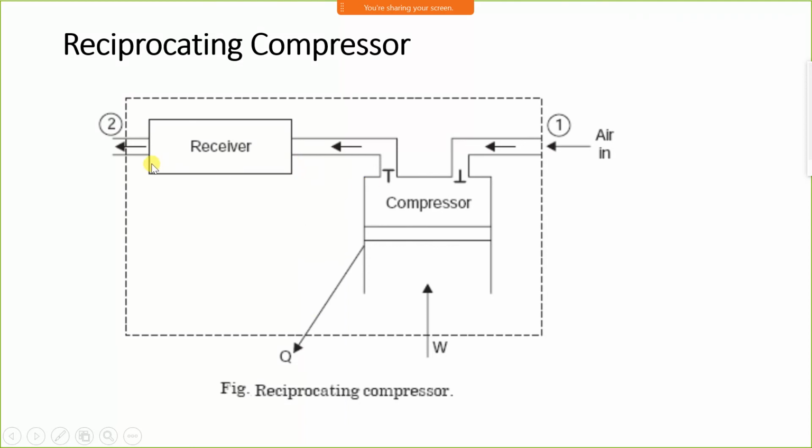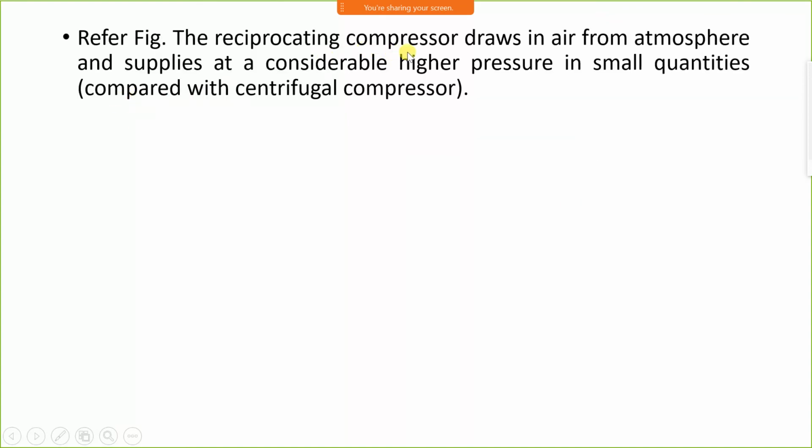From the receiver, air enters the compressor from the inlet valve, and from the outlet valve, it escapes from the system. Now to run the compressor, we have to supply some work, we have to supply electricity, or we have to use some external source to run the compressor. While compression, temperature increases, therefore it rejects the heat. The figure refers to the reciprocating compressor which draws in air from the atmosphere and supplies it at a considerably higher pressure in small quantities. Compared with a centrifugal compressor, the energy equation is the same.